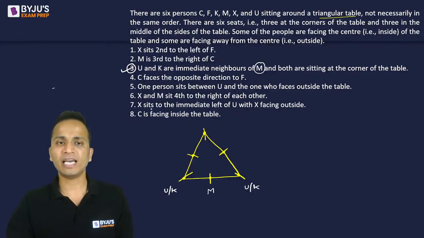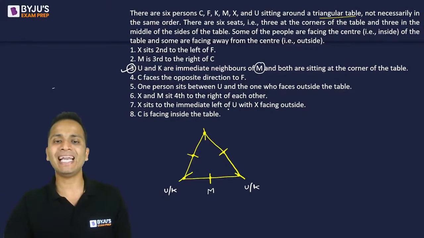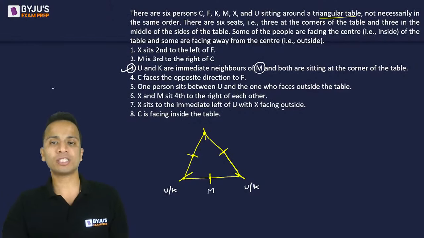Statement number 7, X sits to the immediate left of U. Now this condition is important. X sits to the immediate left of U with X facing outside. We can make cases now.